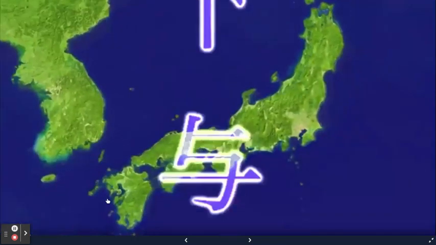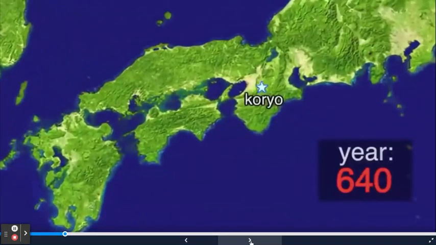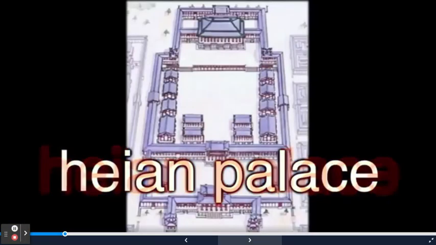And they stole China's alphabet and wrote a book about themselves. And then they made lots of poetry and art and another book about themselves. Then they stopped moving the capital every time the emperor died and kept it in one place for a while, right here. And they conquered the north finally.